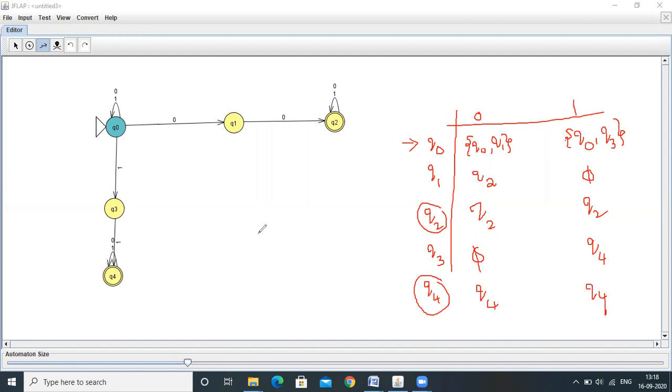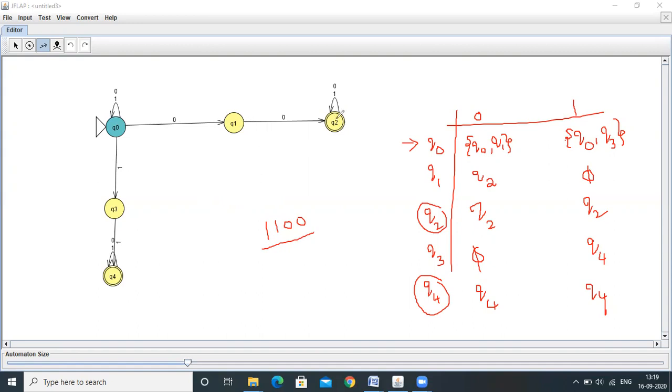Let's take one example. 1100. The string contains both 11 as a substring and 00 as a substring. Whether it needs to be accepted by Q2 state or Q4 state, it will be accepted by both the states. So see, if it moves in this path, for example, Q0 on 1 Q0 only, Q0 on 1 Q0 only, Q0 on 0 Q1, Q1 on 0 Q2.